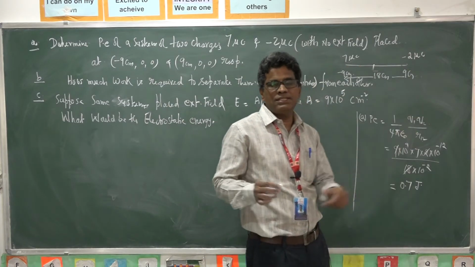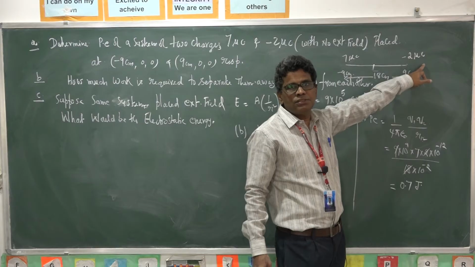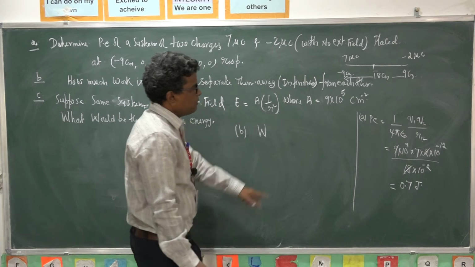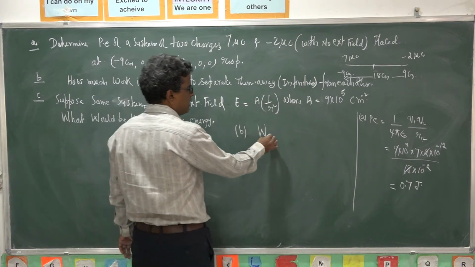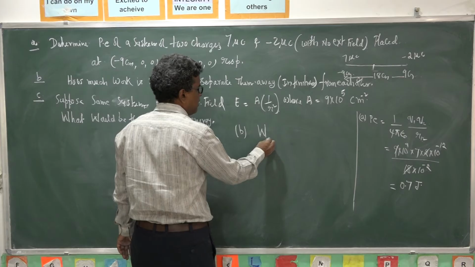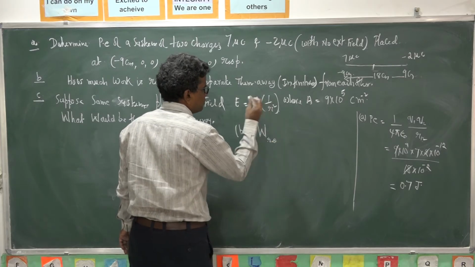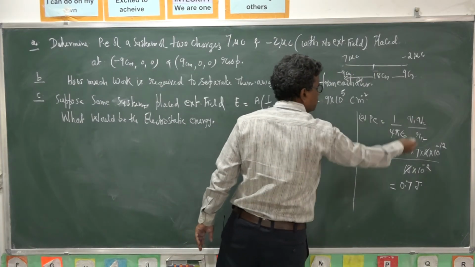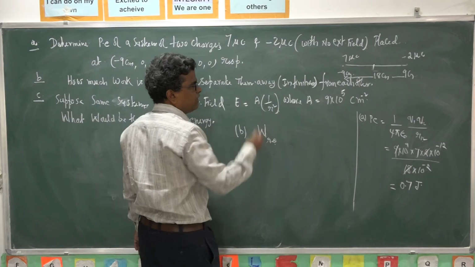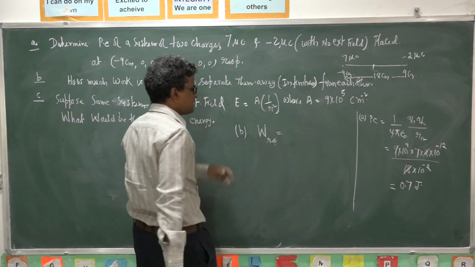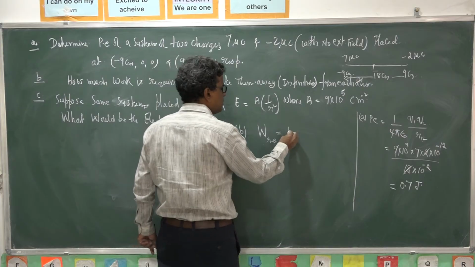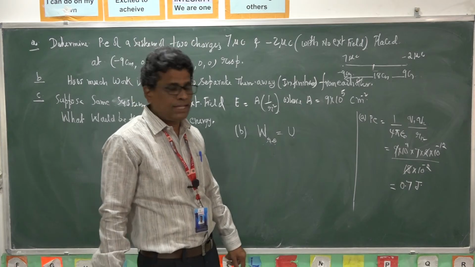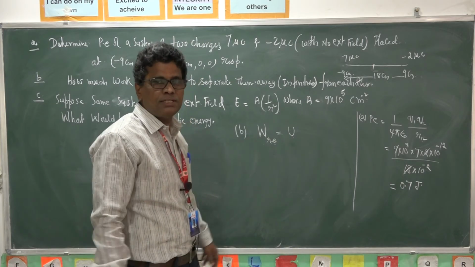Because they are attracted to each other with a certain force, to separate them to infinity you need a certain amount of work. Initially they are separated by R12, and they are separated to infinity. So the work done by an external agency is equal to the change in potential energy.